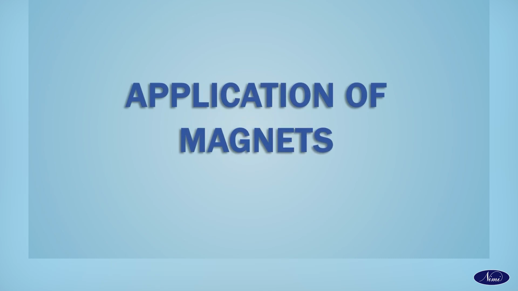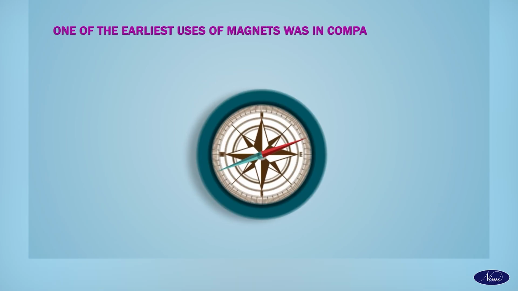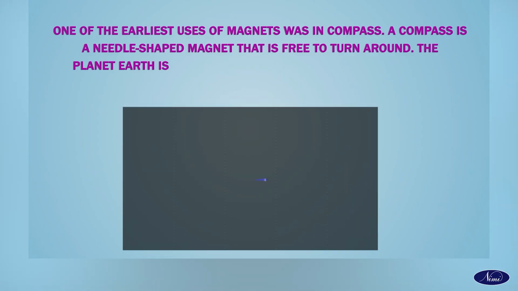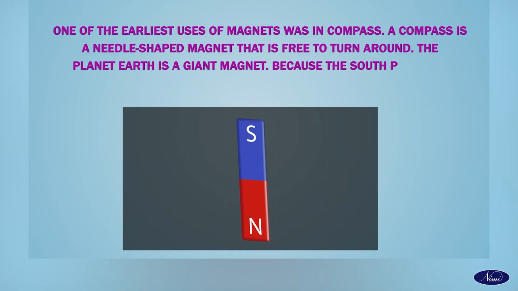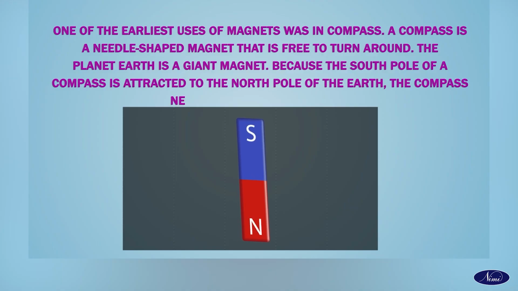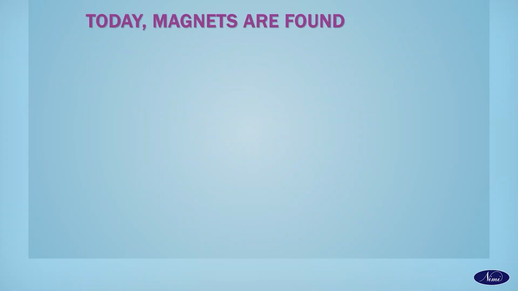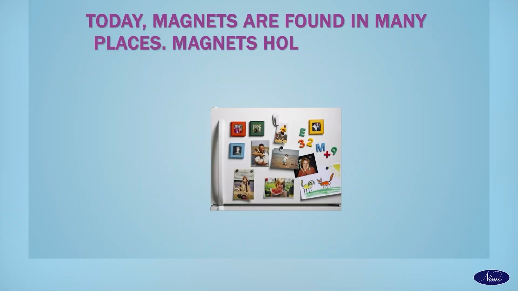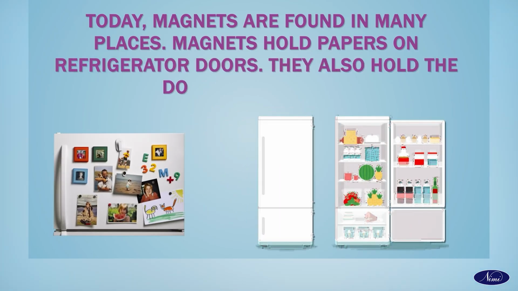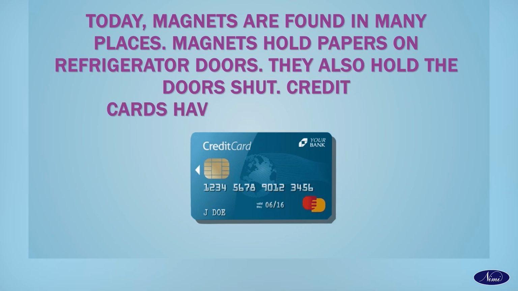Applications of magnets. One of the earliest uses of magnets was in the compass. A compass is a needle-shaped magnet that is free to turn around. The planet Earth is a giant magnet. Because the south pole of a compass is attracted to the north pole of the Earth, the compass needle always points north. Today, magnets are found in many places. Magnets hold papers on refrigerator doors. They also hold the doors shut. Credit cards have a magnetic stripe.